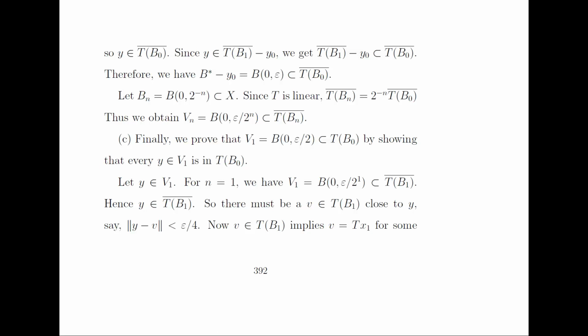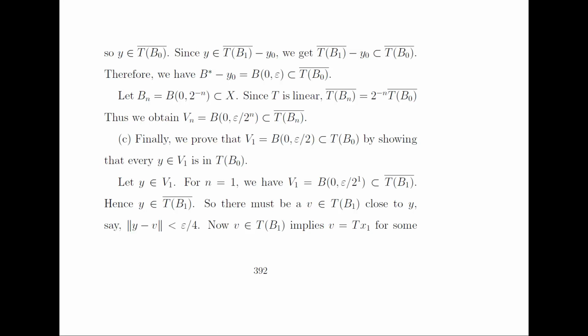So let Bn, which is equal to the ball having center 0 and radius 2 raised to minus n, be a subset of X. And since T is linear, the closure of T(Bn) is equal to the closure of T(B0) over 2 raised to the power n. And thus we obtain Vn, which is a subset of the closure of T(Bn). And finally, now we have to prove that it contains the point 0.